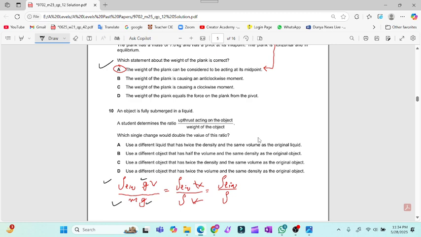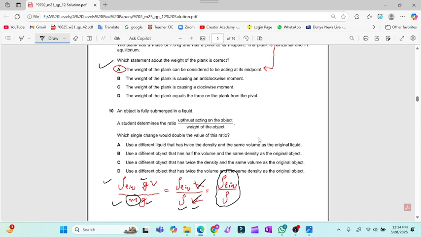And after that, now I have left mass. Mass is equal to density into volume. So then again, this volume will be cut out by this volume. So there is no role of the volume for the change that would make this ratio double, which is required. So volume is not involved. Only the density of the liquid over the density of that object is involved in the final expression.